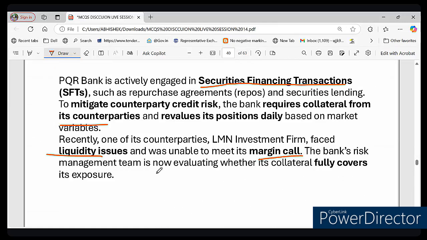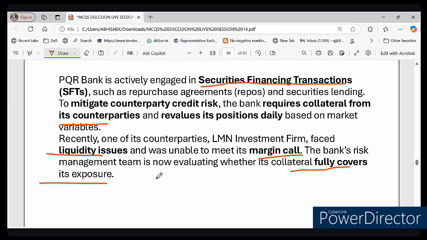The bank's risk management team is now evaluating whether its collateral fully covers its exposure. Right. So this is the question before you. If you have ever wondered how banks lend securities, manage risk, and use collateral, this question is for you.